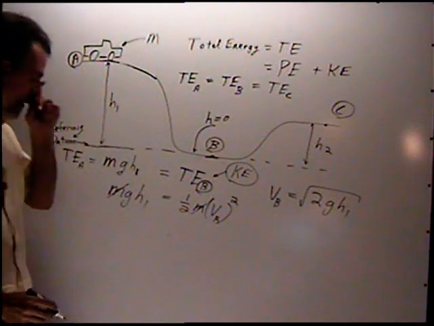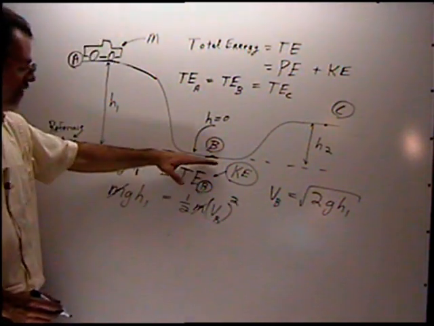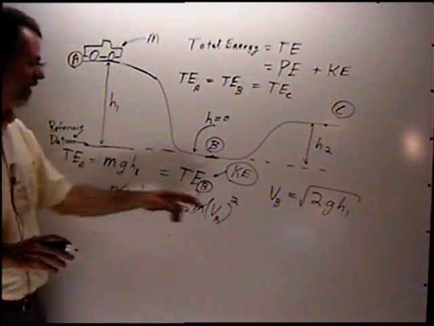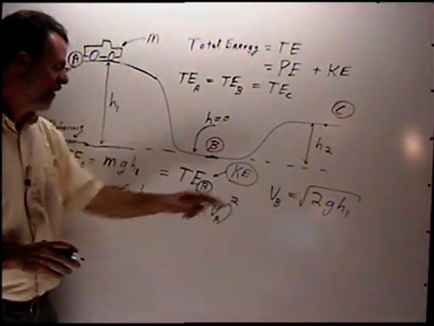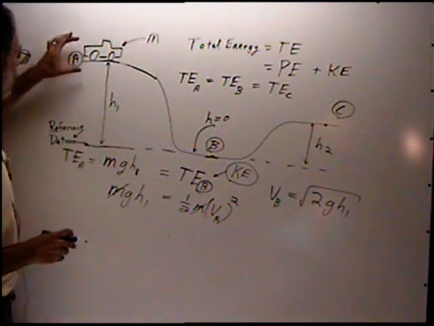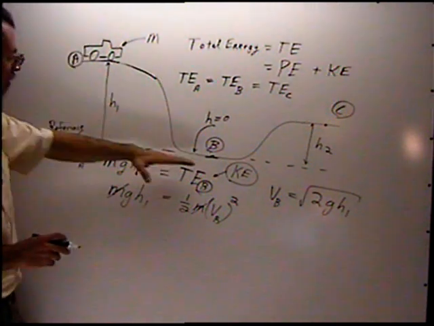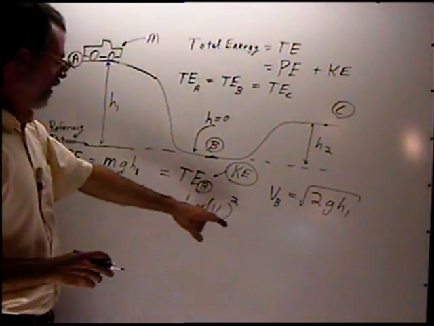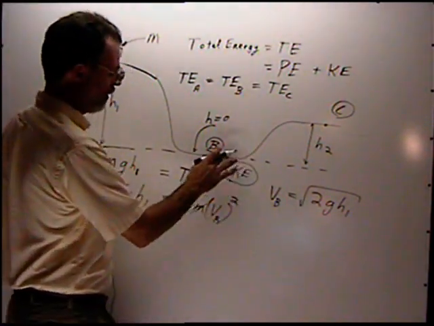So we can very easily calculate the velocity right here just from the energy concept, that the potential energy is converted to kinetic energy. That would be the velocity at point B.